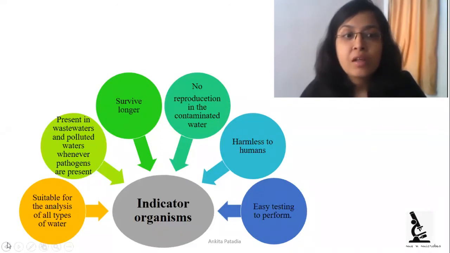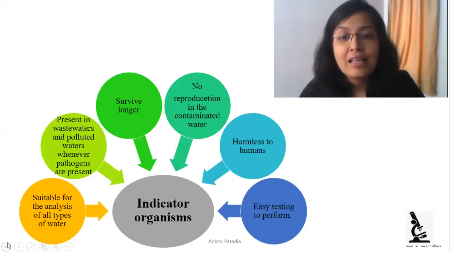Second is they must be present in the water which is contaminated with the pathogens. Third is they should not be harmful to humans. Fourth is they should survive longer, because they must survive till the analysis is done, and they should not reproduce in the contaminated water.